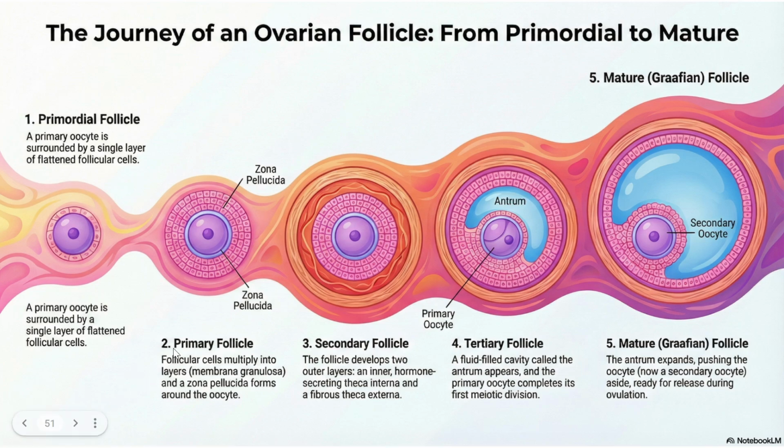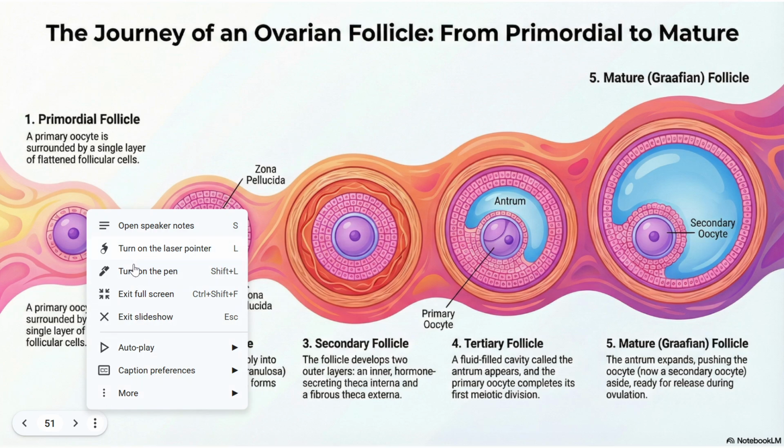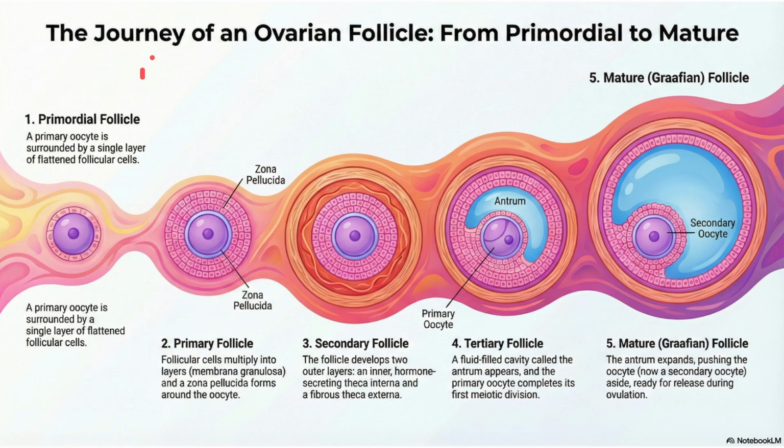So I am writing it here. Primary follicle means primary oocyte plus a single layer of granulosa cells. Okay, look at the diagram here, I will write separately there. So that is primary oocyte surrounded by single layer of granulosa cells, that is called as primary follicle. And primary oocyte surrounded by more layers of granulosa cells and an outer layer, that is called as secondary follicle.